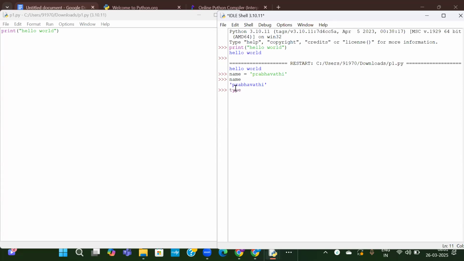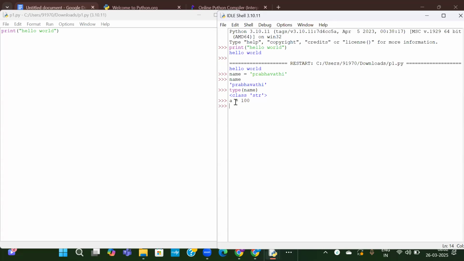In order to know the data type, we have to use the keyword type of name. See, it is class string. Name is a string, a group of characters.